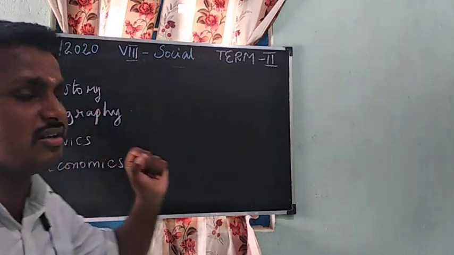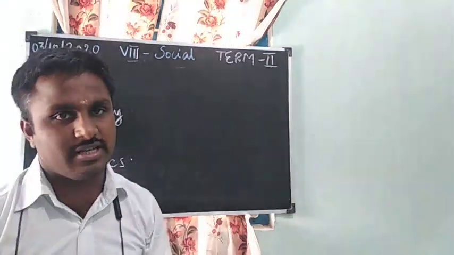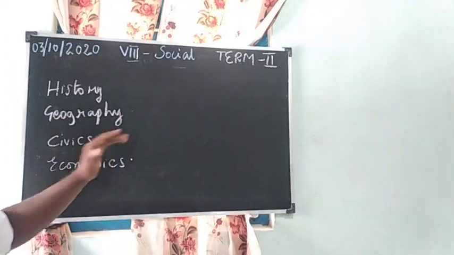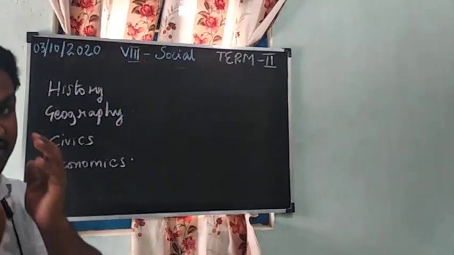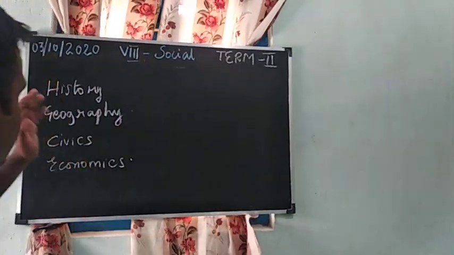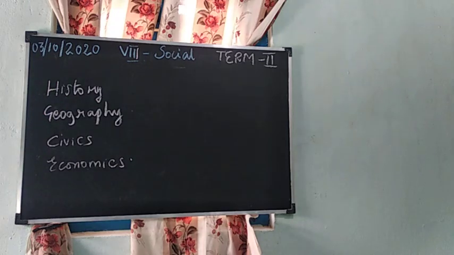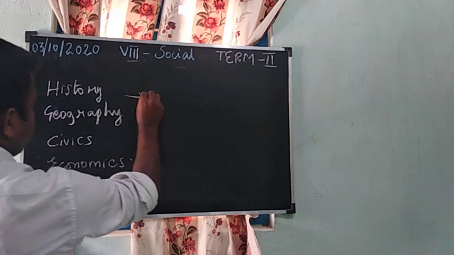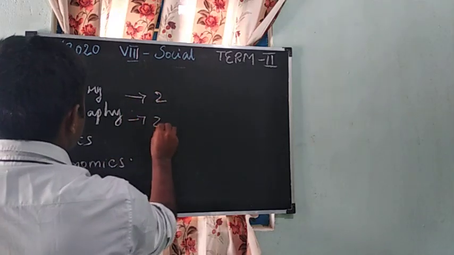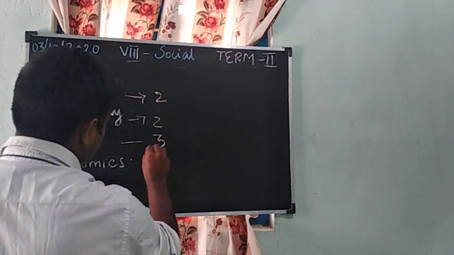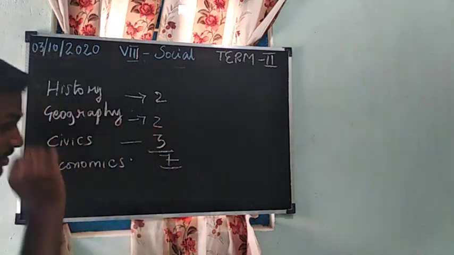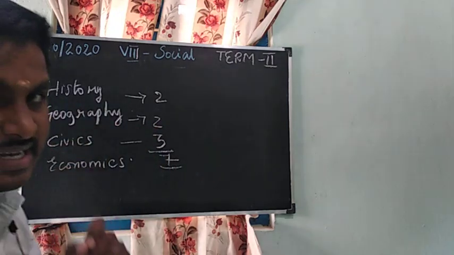Last time we studied 10 lessons, but this time we are going to discuss only history 2 lessons, geography 2 lessons, then civics 3 lessons. So in total 7 lessons we are going to discuss in this second term.